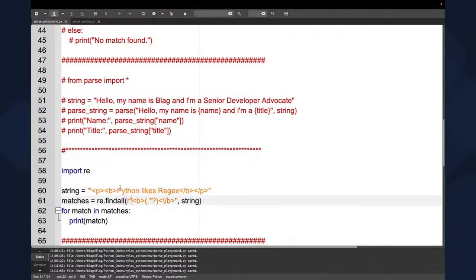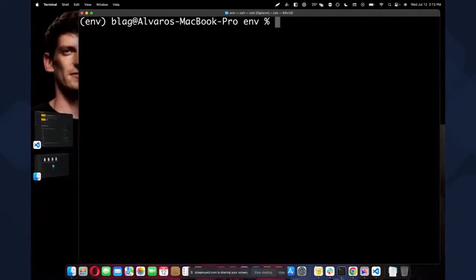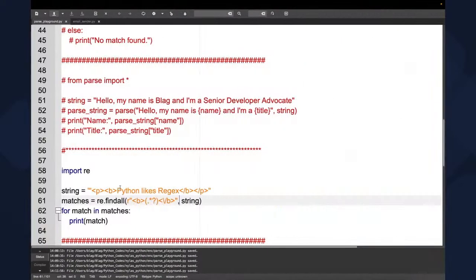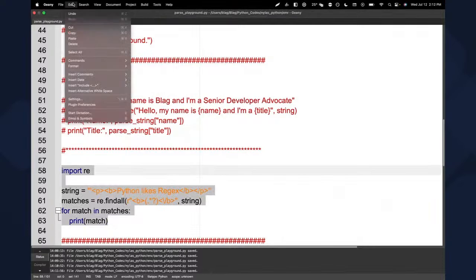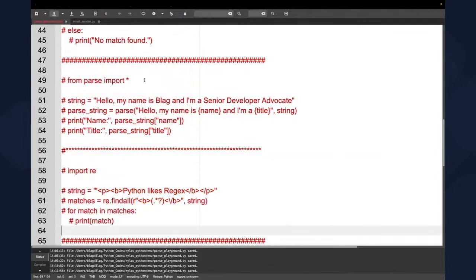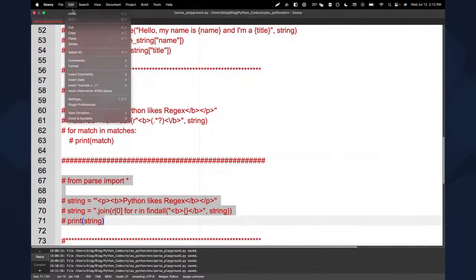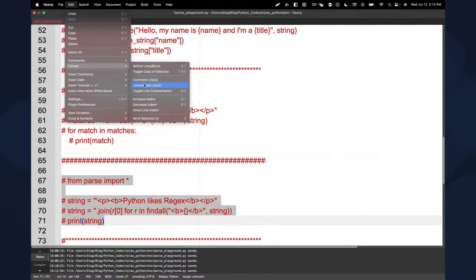So we would say in regex, okay, start with a tag, then grab whatever comes. We want everything, but we don't want to grab the ending bold tag. So this basically is just gonna grab this that is inside the bold brackets. So if we run it, Python likes regex, which is perfect. But we can actually make it easier and nicer. So we're gonna comment this. It's almost the same amount of lines, but you're gonna see that this format is kind of better.